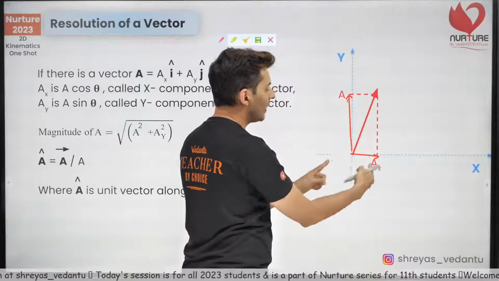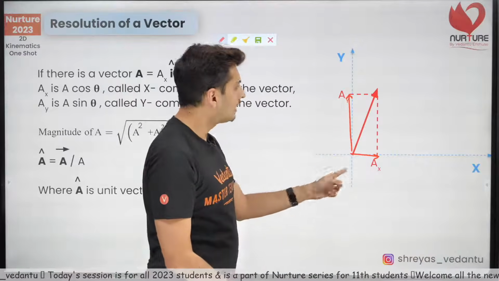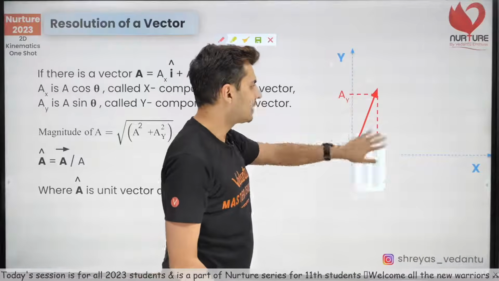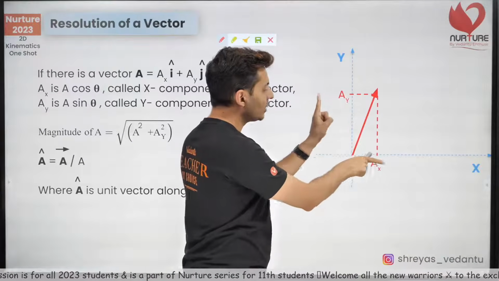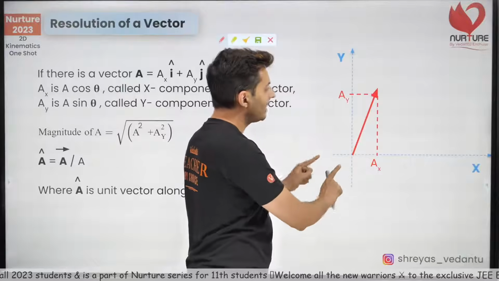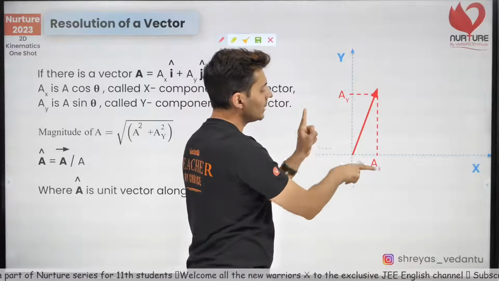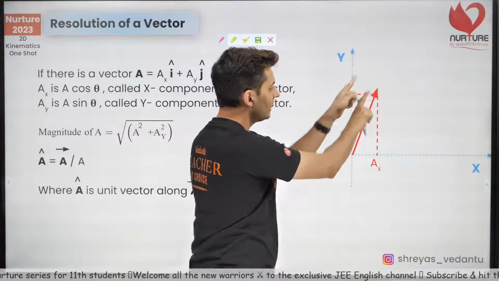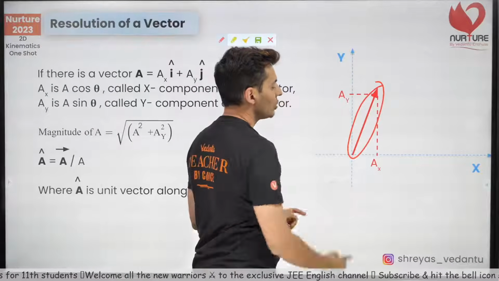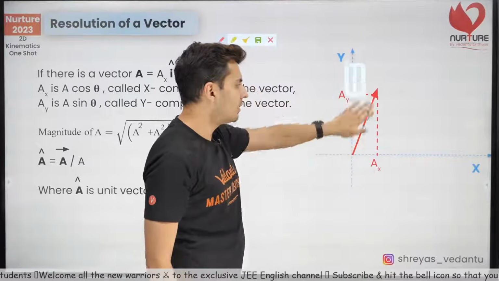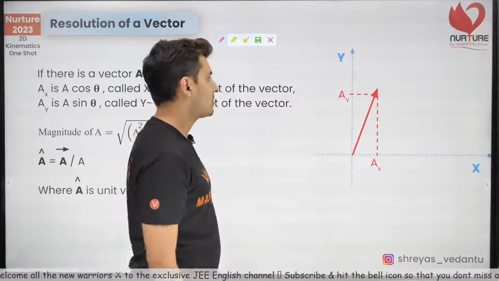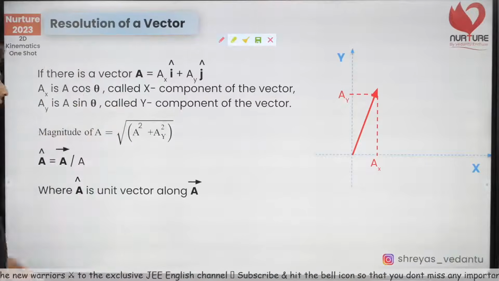The vector along x is called the x component, the vector along y is called the y component. Together, both of them give the same effect as that of the original vector. So these two individually together will give you the same effect as the total vector over here. That's why they are called the split vectors or the resolved vectors or the components.